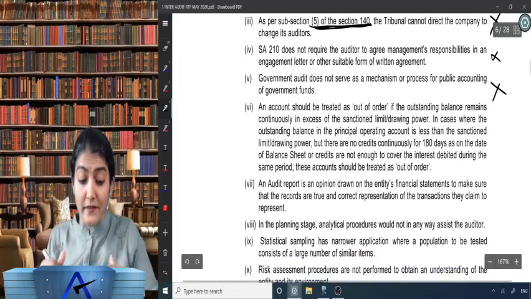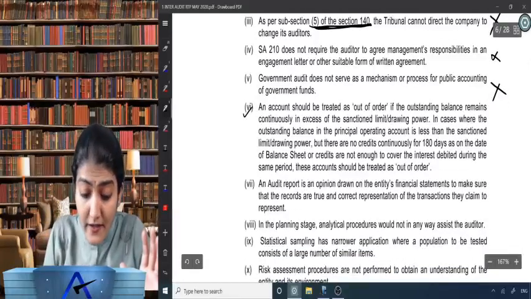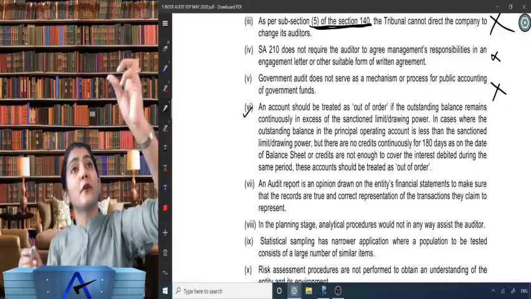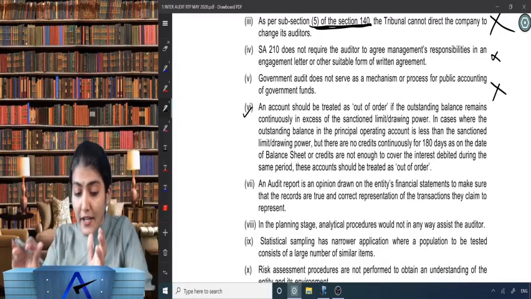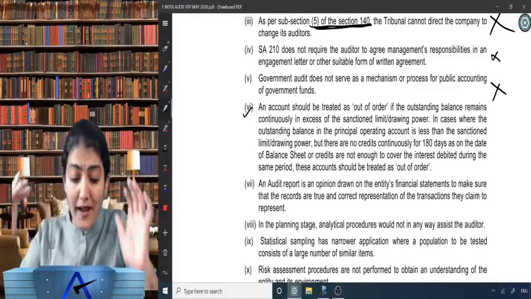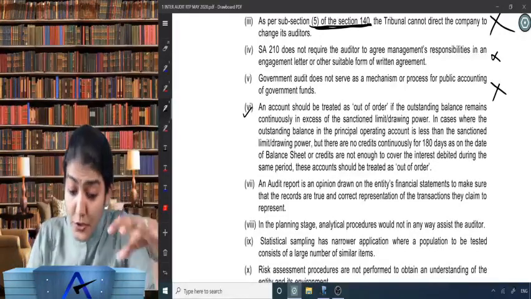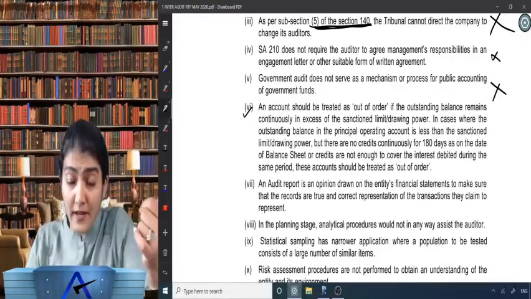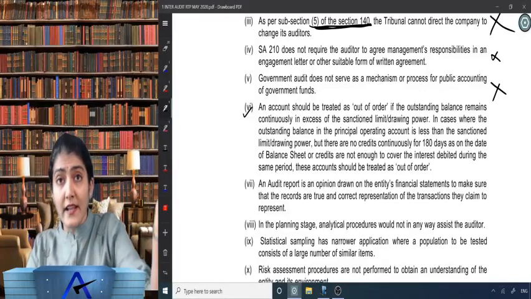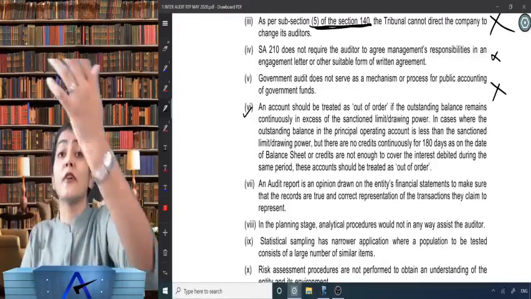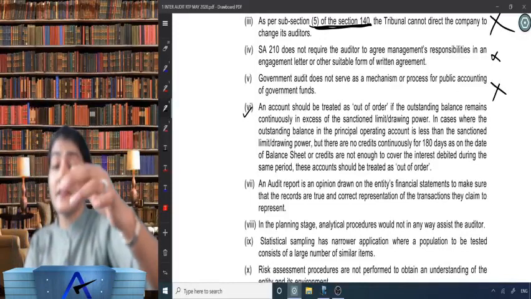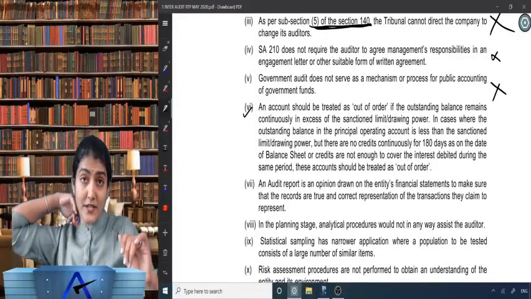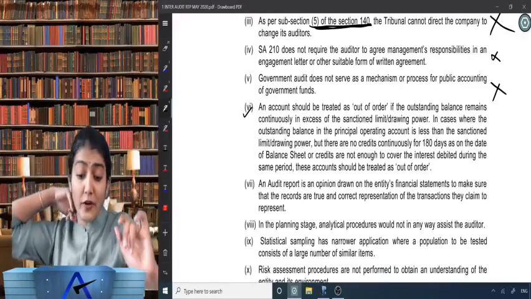Okay, next one is, so now an account should be treated as an out of order. So now coming to bank audit. They did a little bit of company audit, then engagement letter, then government audit, now bank audit. Right, so an account should be treated as out of order status. When an account becomes an NPA, it is overdue for more than 90 days, or for agricultural advances, or for the CC overdraft, when it gets an out of order status. And for CC overdraft, when is an account to be treated as an NPA? When it gets an out of order status.